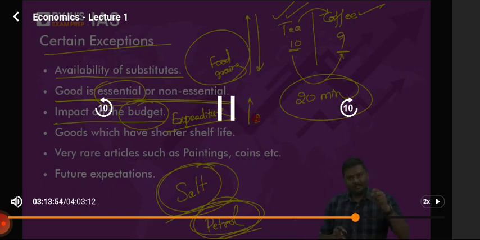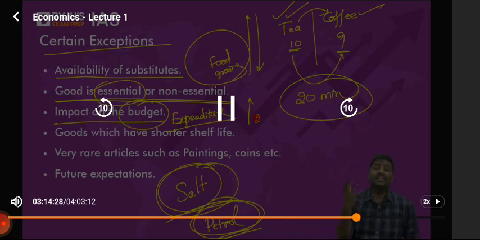Most of you do this without realizing it. And most of the time what happens is, price changes, but suddenly it will not change the demand. You will wait for some time, understand what is the impact of this price rise on your consumption, on your expenditure. Then you will change the demand. All of you agree? If you don't agree with me, then you do not know how even the houses actually function, especially middle class income houses.